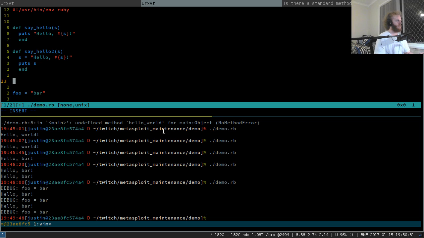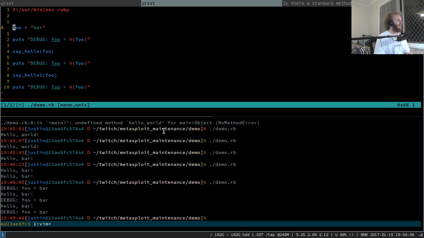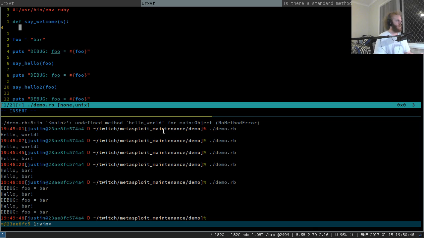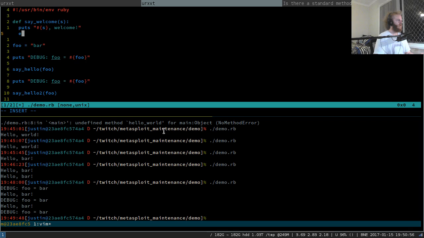Okay, let's define a new function. Actually, let's get rid of all this. We don't need this. I stuffed up. Let's start again. Let's define say welcome as taking a string parameter, and let's do puts the string welcome bang and end. So we can get rid of all of this here. And instead of saying hello, we're going to just say welcome.